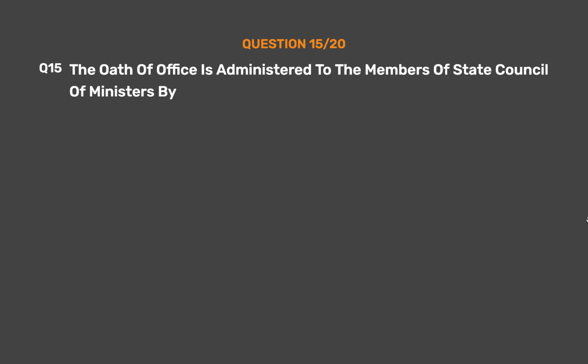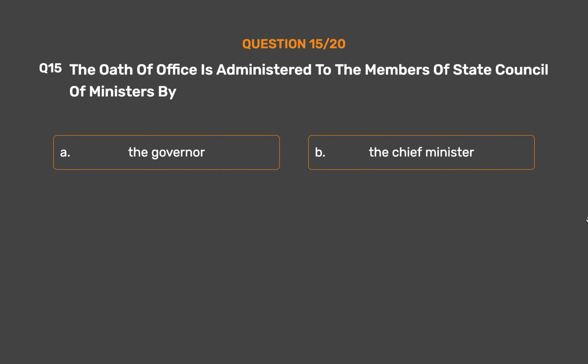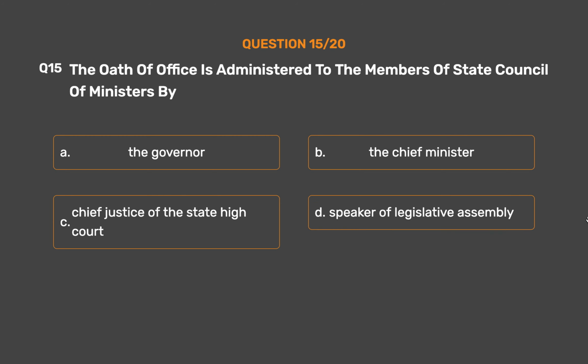Question number 15. The oath of office is administered to the members of State Council of Ministers by Option A. The Governor. Option B. The Chief Minister. Option C. Chief Justice of the State High Court. Option D. Speaker of Legislative Assembly.